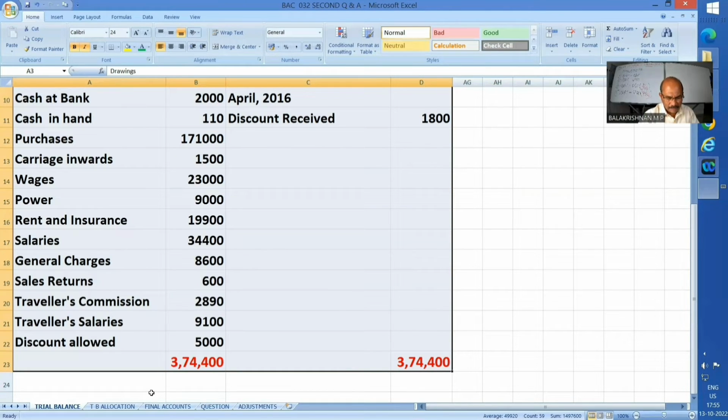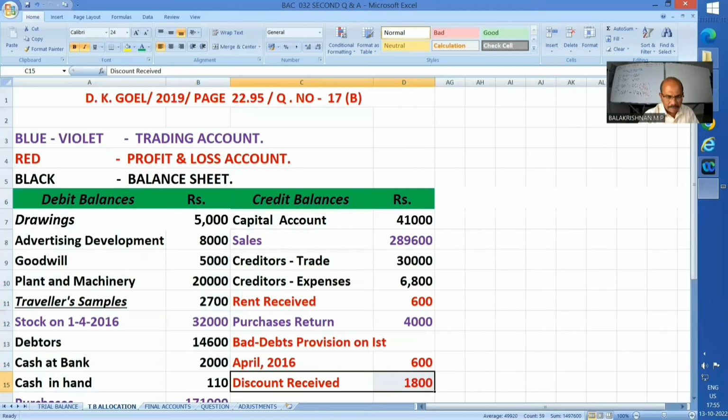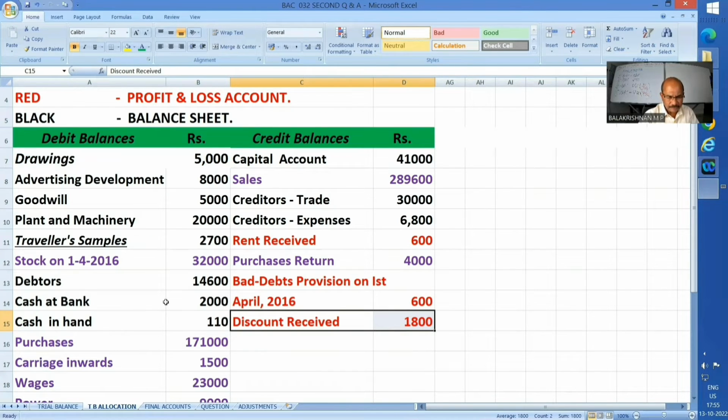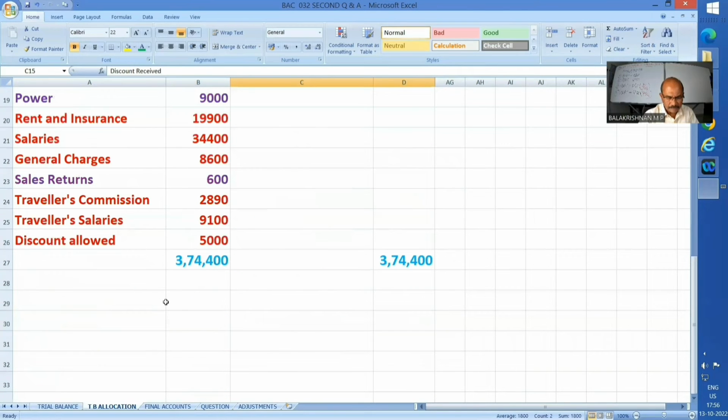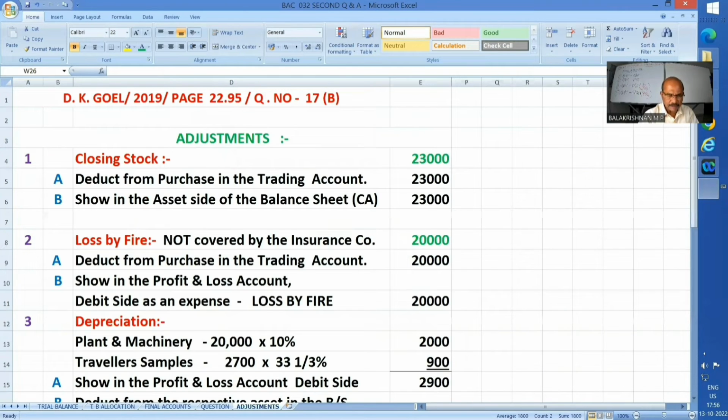Having prepared this trial balance, as usual, for convenience sake, let me allocate the items. Blue, violet ones, trading account, red ones, profit and loss account, black one, balance sheet. Okay? Fine. Now, the vital things, adjustments. Closing stock. You are an expert by this time. I don't want to say further about it.